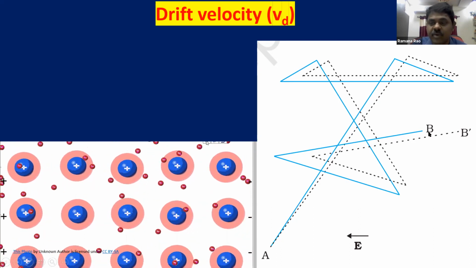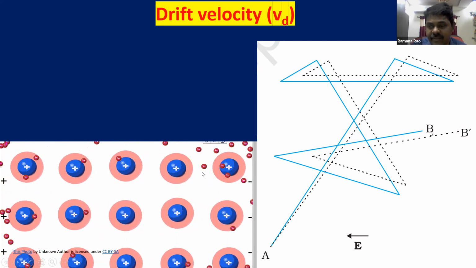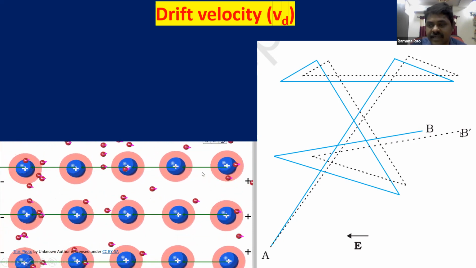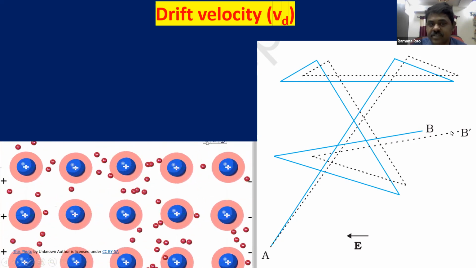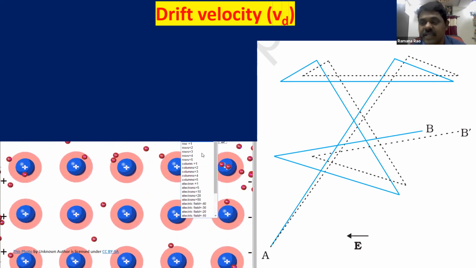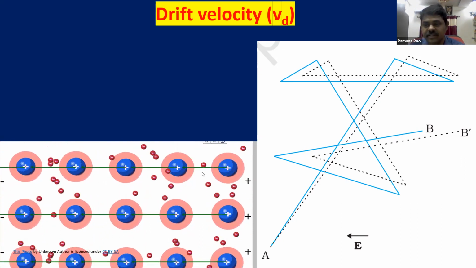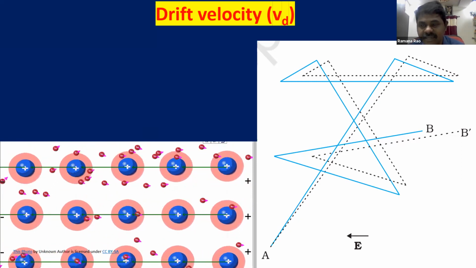So the electron is going to slightly drift. It has to reach B, and after the connection of the battery, it is reaching B dash. So this change is known as drift. This distance of change is known as drift. As you know, drift means what? There is a change, right? The electron has to reach B, but it is reaching B dash.